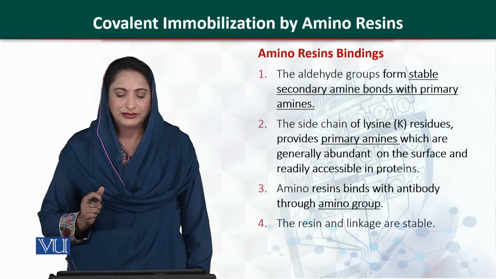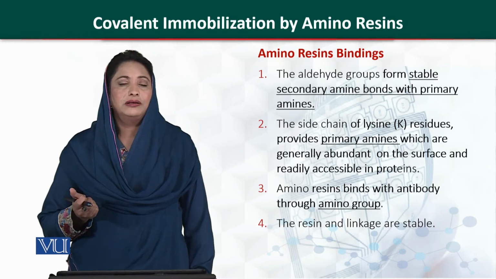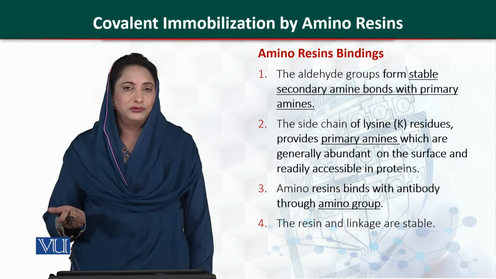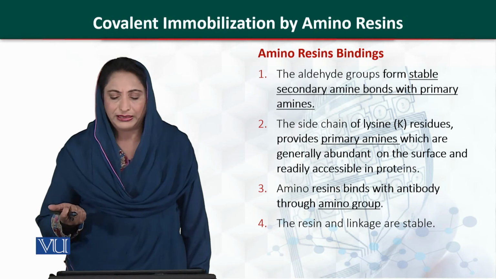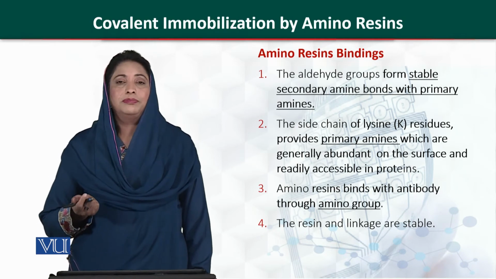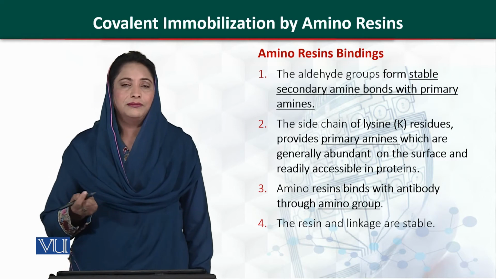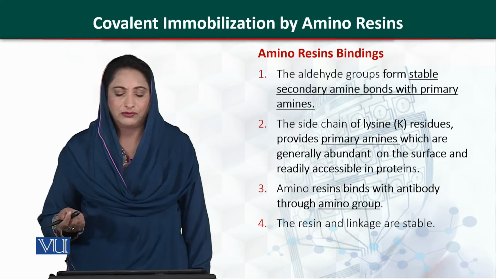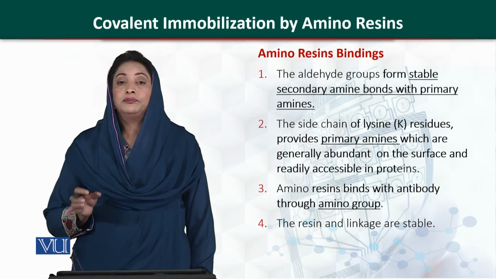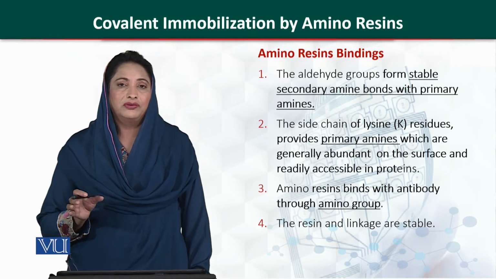Now, binding with the amino resin. Since we are talking about chemical binding, how does this binding take place? For the binding, first we will discuss what types of groups are there. The secondary amine in the amino resin reacts with the primary amines of our biorecognition element. Lysine is a favorite amino acid for the binding.